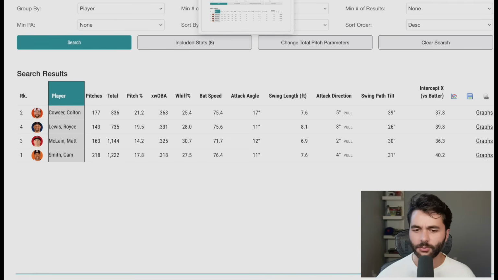It made me think he was just playing through something. Swing length is much longer. Attack direction right there, basically the same. Swing tilt, basically the same, actually exactly the same. And intercept point, basically the same. All right, so again, Colton Cowser, another guy. Just the fact that he's swinging and missing less often, that's a big deal for a guy like that.